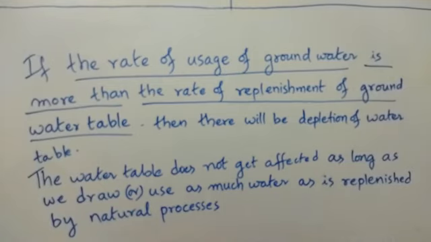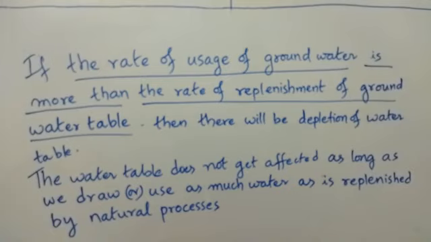If we are drawing more water, then the water table will be affected, right? So regarding this, why are we drawing water? Due to increase in population and for industrial and agricultural activities. These are the things that are actually causing us to draw more water than the replenishment of water. So we will discuss this factor in detail.